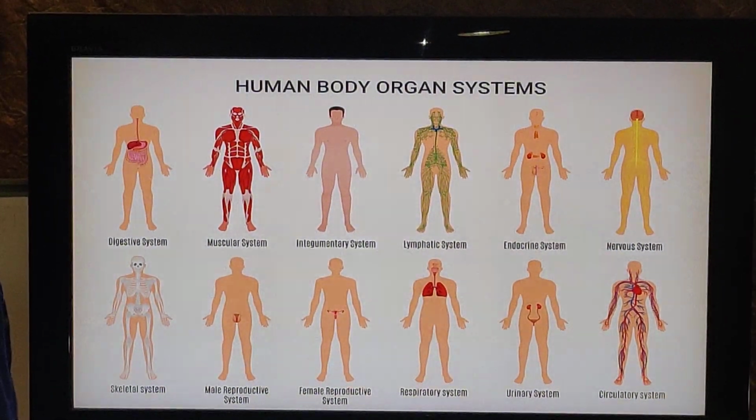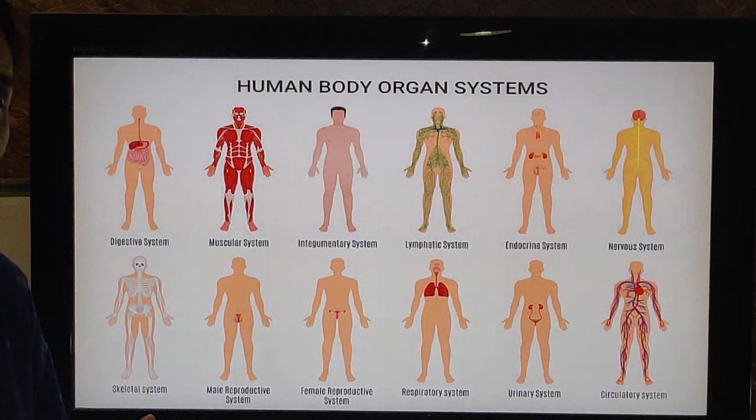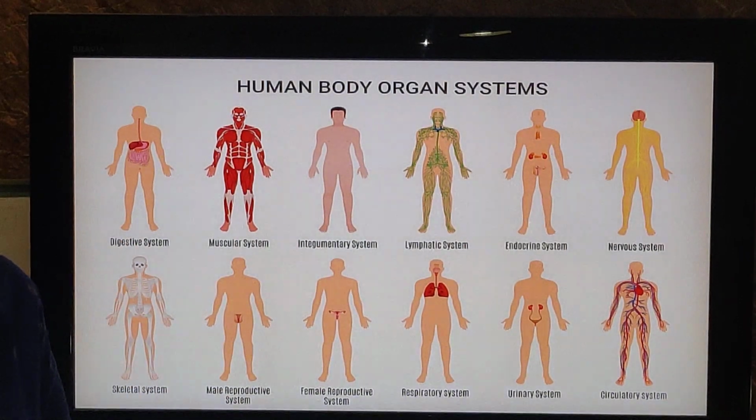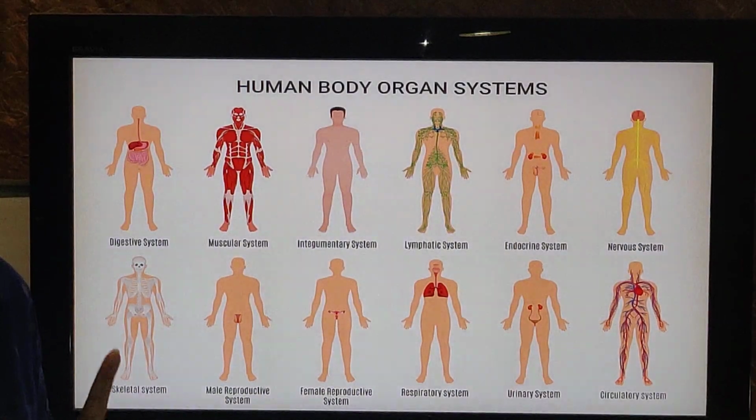So we have 11 organ systems, and each organ system is made up of different organs, and each organ is made up of different kinds of tissues. So we are going to learn the variety of tissues present in our body.